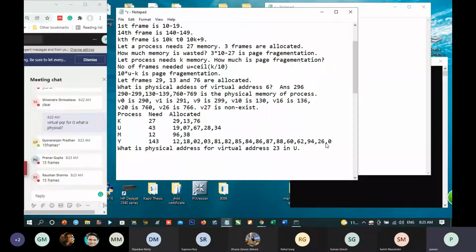And you also see that no frames are duplicated. No number is to be common. Is this all right to you?